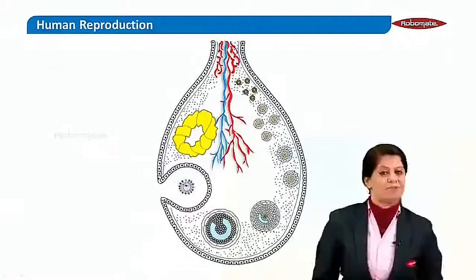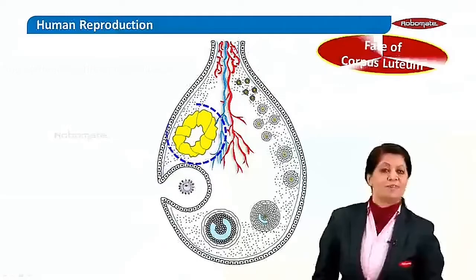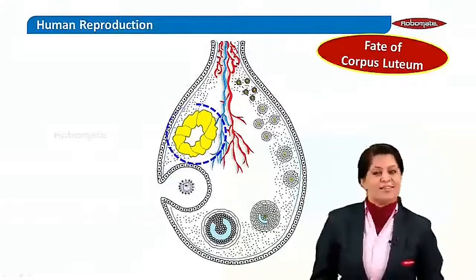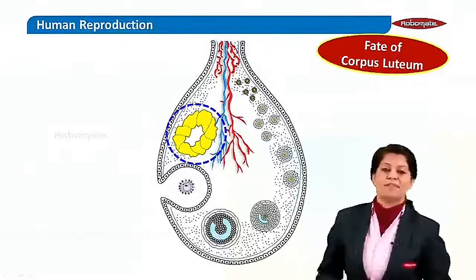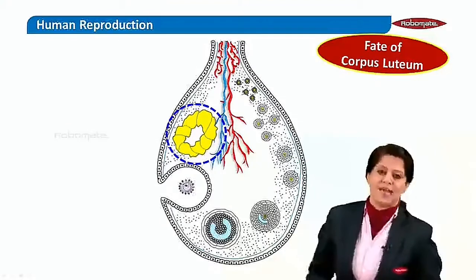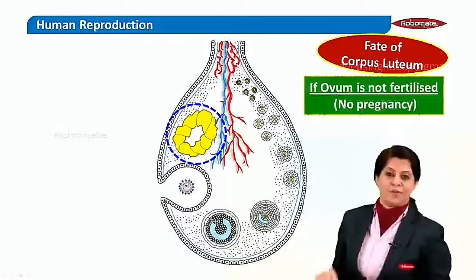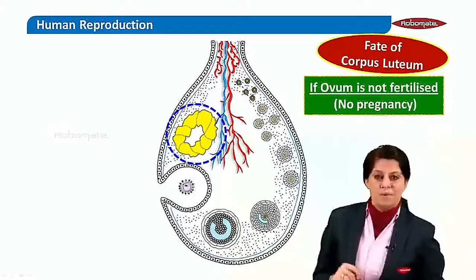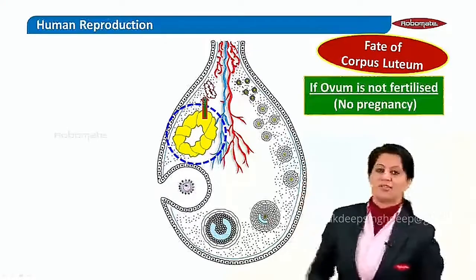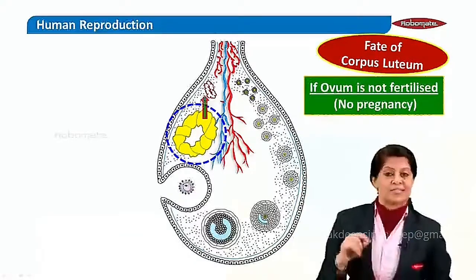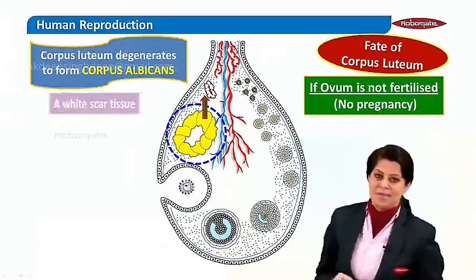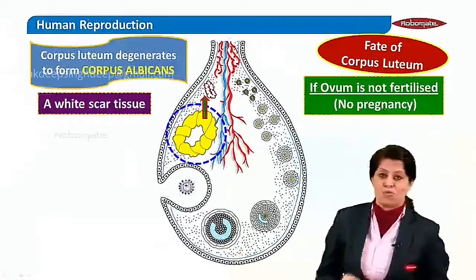Now when we talk about the fate of corpus luteum, that yellow colored structure you see in here, there can be a stage when we say the ovum is not fertilized. That means the woman is not pregnant. In this stage, students, what happens is the corpus luteum degenerates to form a white scar tissue which is called corpus albicans. It's a white scar tissue which is formed.